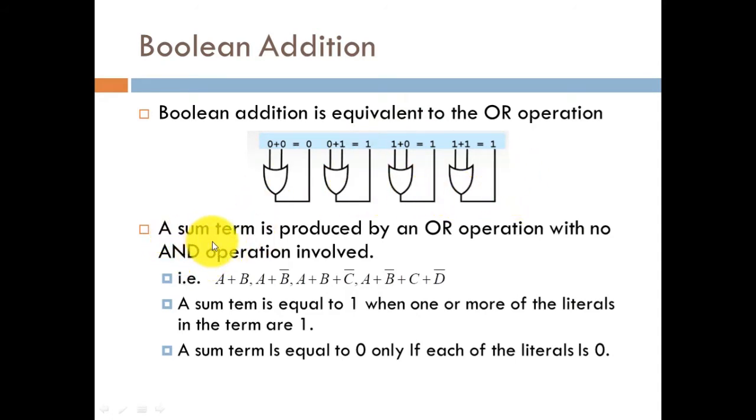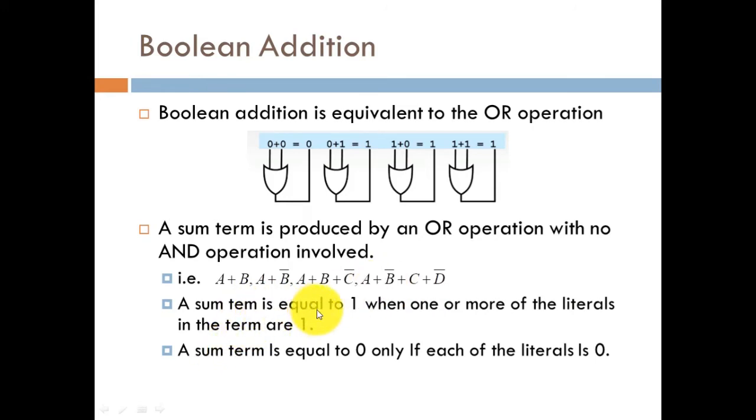So a sum term is produced by an OR operation with no AND operation involved. This is showing that the sum operation would be performed with the help of OR gates, and we will not involve any sort of AND operation, or you could say any product operation. So for example, we can say A plus B, or A plus B bar, or A plus B plus C bar, or A plus B bar plus C plus D bar. All these examples are representing that we will be having multiple input OR gates. So depending upon those input values, we can get this OR outcome.